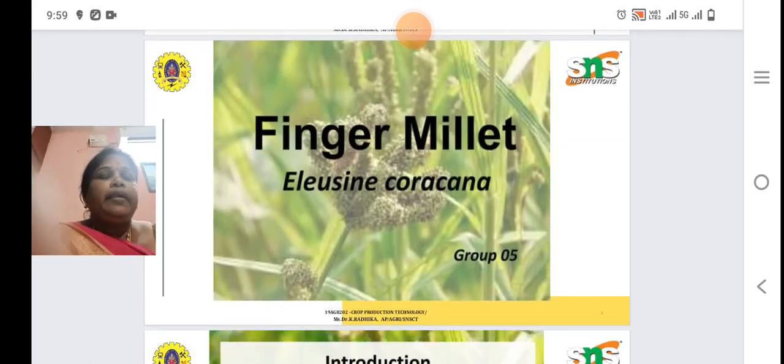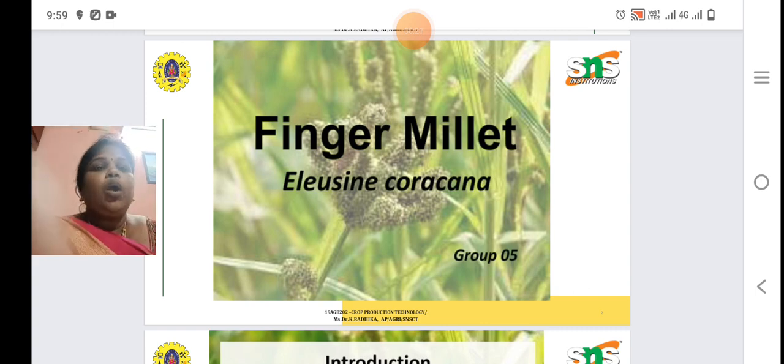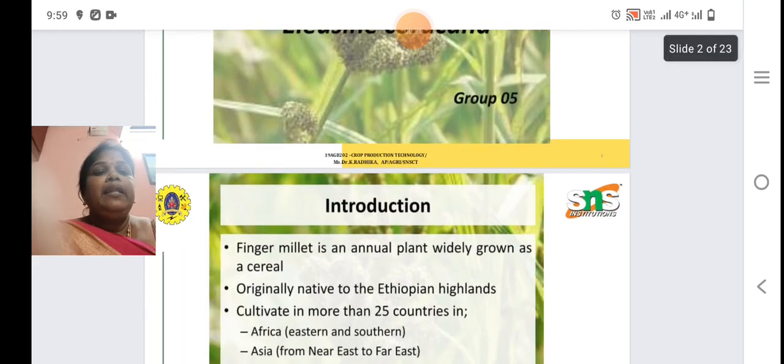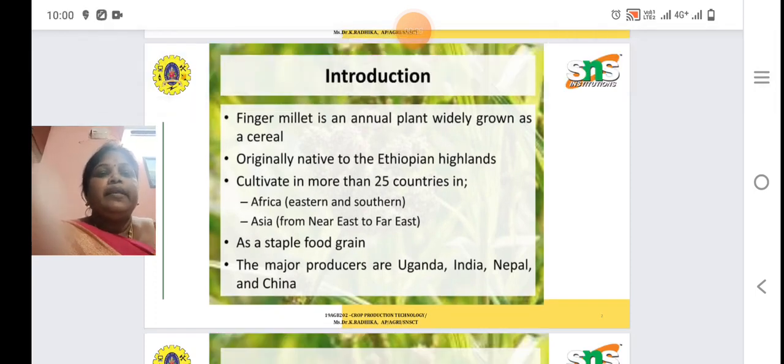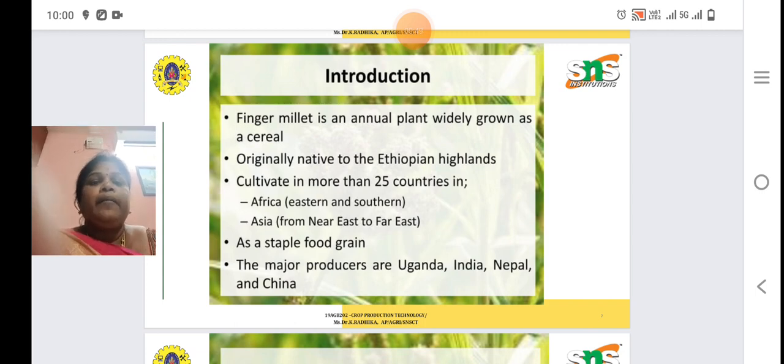Finger millet. The scientific name of finger millet is Eleusine coracana. Introduction about the finger millet. Finger millet is an annual plant widely grown as a cereal. Originally native to the Ethiopian highlands, it is cultivated in more than 25 countries in Africa, eastern and southern side, and Asia from near east to far eastern side, as a staple food grain. The major producers are Uganda, India, Nepal and China.